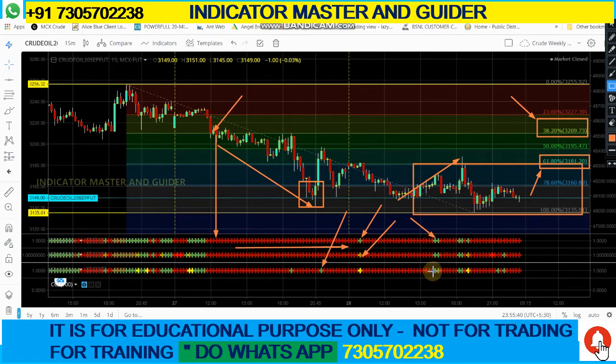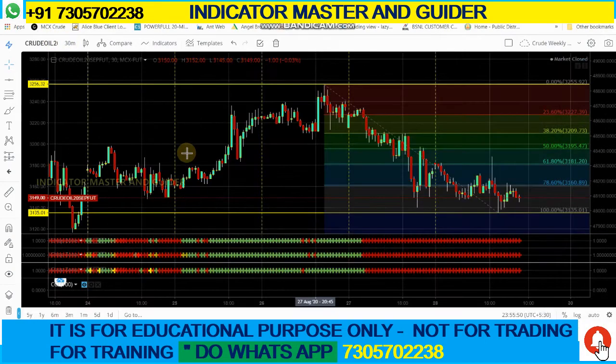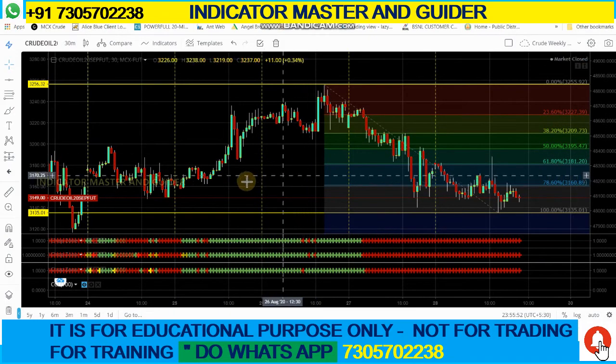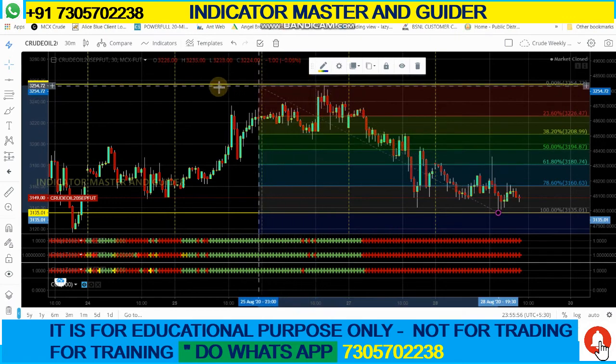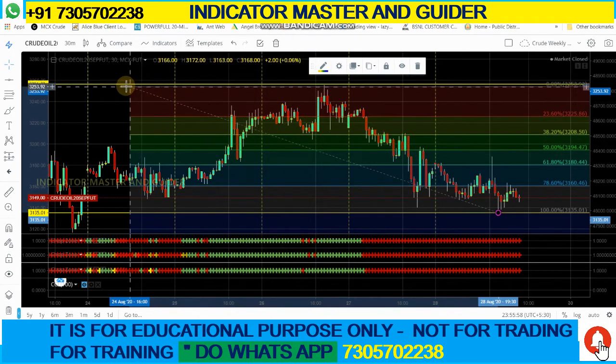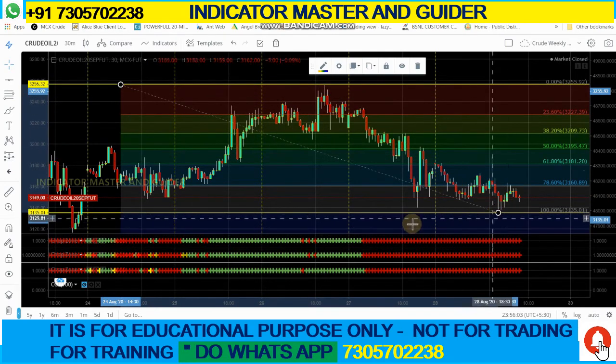So now I will change back to 30 minutes to make the concept clear. So I am going to come back. Maximum of the days is in now. It is the same price only, there is no change of this price hitting level, same level only, I am keeping it to show the buy level, right?